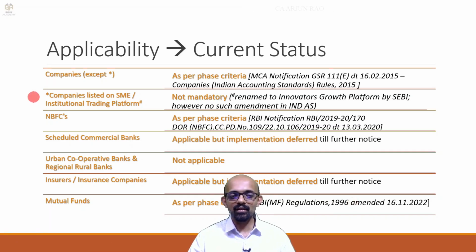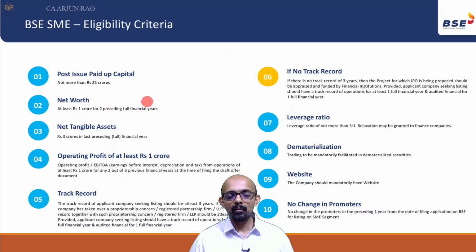So let's now briefly discuss what kind of companies can be listed on the SME platform and what kind of companies are allowed to be listed on the Innovators Growth Platform. You still see the words institutional trading platform here because in the Ind AS notification no corresponding amendment has been made as of today, and in the CA Final FR study material also you still see the words institutional trading platform, but it's actually the Innovators Growth Platform. So what we are going to discuss now is only for reference. It's not really important for the exam, but it's good to know so that we don't just study something blindly.